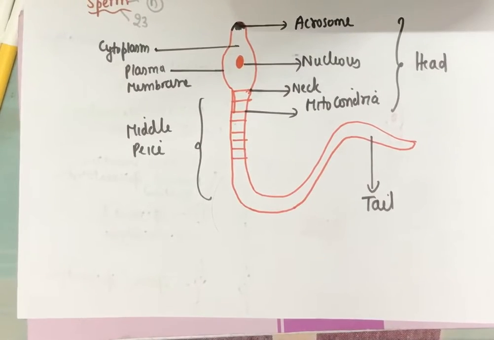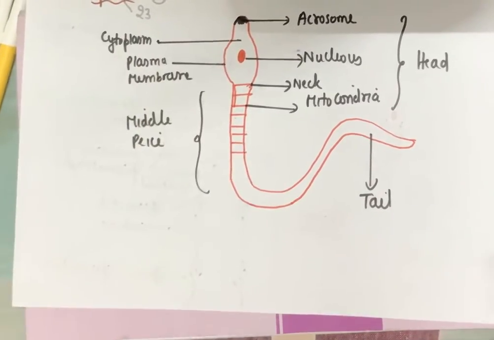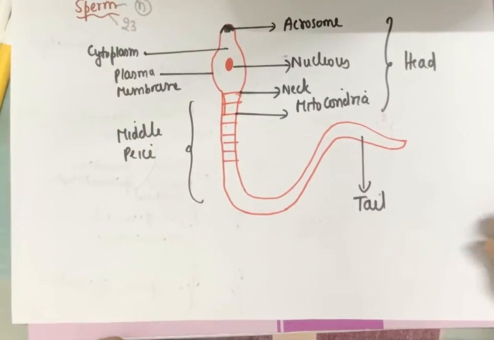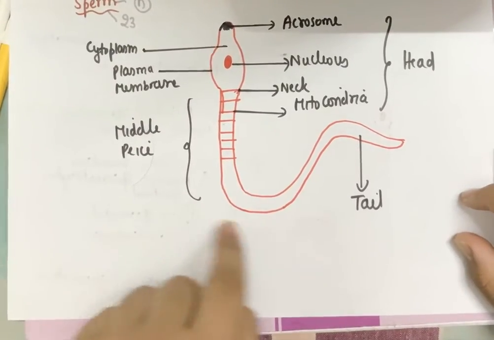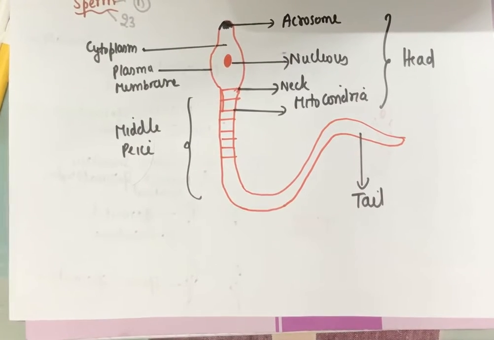Now we can compare the movement of the sperm to the slithering of a snake. The tail of the snake helps it to slither like this. It slithers like this, and in the same way the sperm also moves. Its structure is also quite similar to that of a snake. And that's why the tail, which helps the snake to move like this, the tail of the sperm also helps to move it like this only. And then it reaches the female body, the female gamete, for fertilization. So this was about the structure of the sperm.